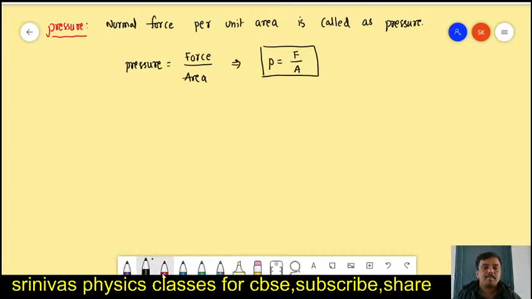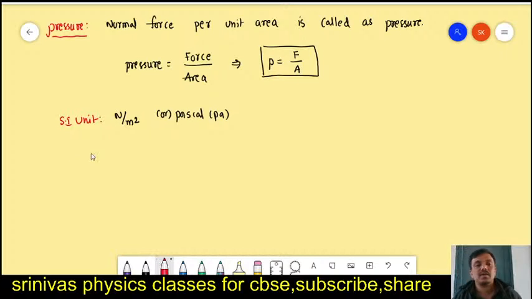Okay, pressure unit I want to write. SI unit of pressure. What is the unit of the pressure? Pressure unit is force by area, that is Newton per meter square, or we write as Pascal. Okay, Pascal is a unit of the pressure. There are several units for the pressure. Okay, this is the one unit.